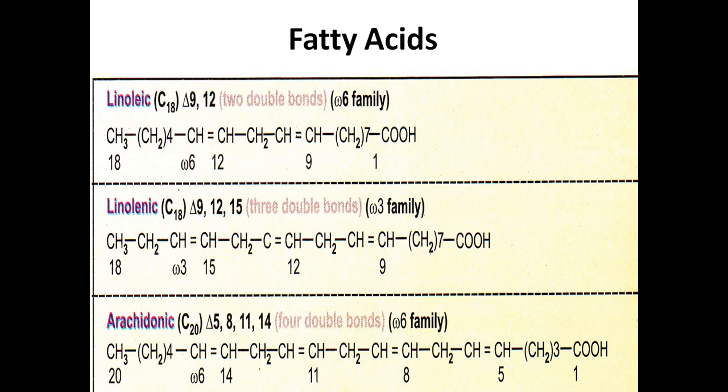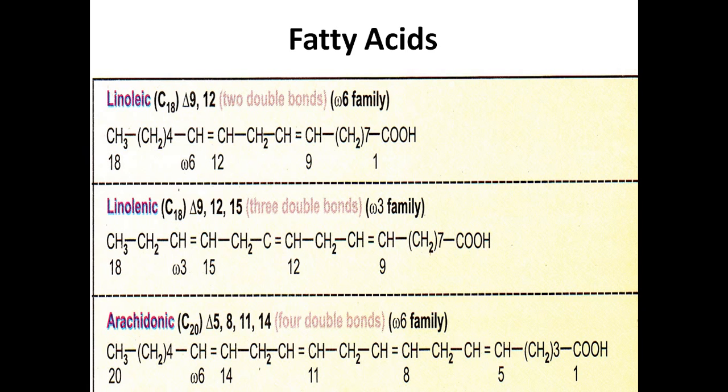Now you can see linoleic acid structure here. It consists of 18 carbons and 2 double bonds. The double bond position is between 9 and 12 from the carboxylic end. Between 9 and 12 means 9 and 10 there is one double bond, and 12 and 13 there is another double bond. So this is from the carboxylic end.